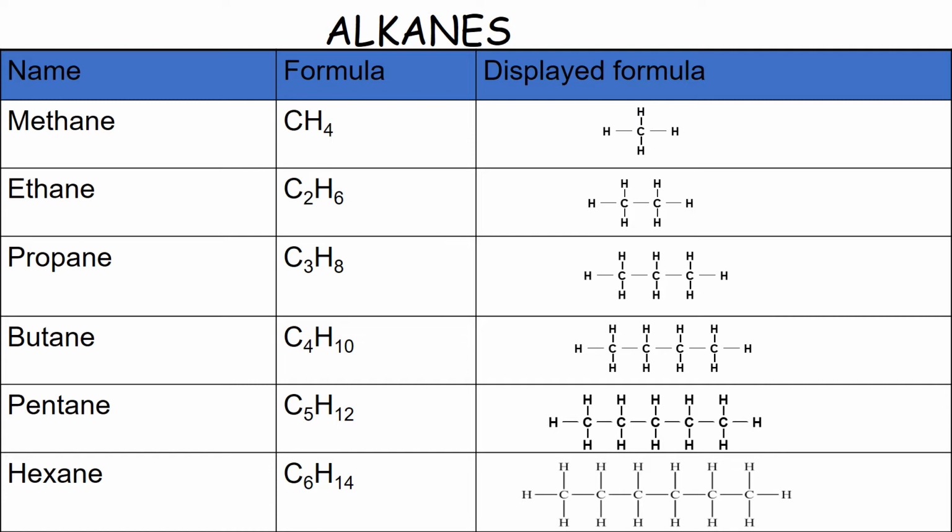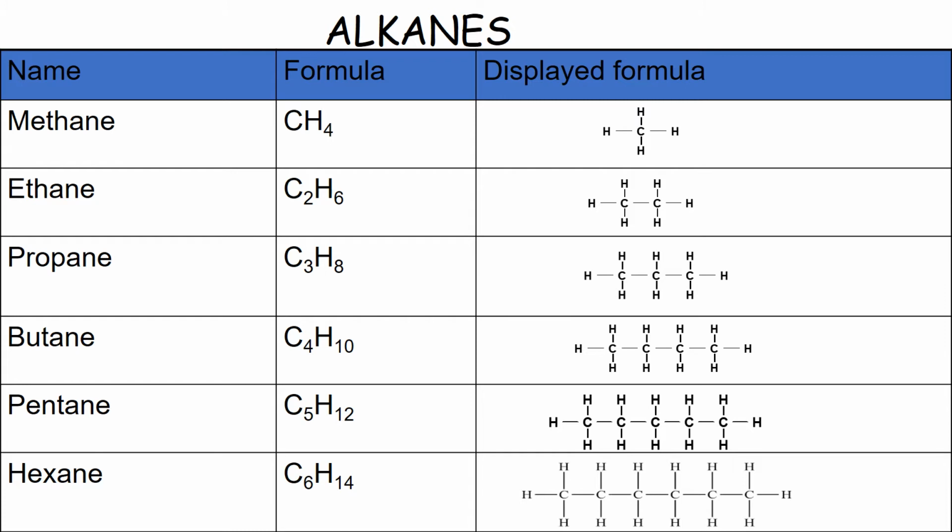And if you remember what a covalent bond is, it's where the electrons are shared. So to make sure when you're drawing these correctly, every carbon atom should have 4 lines coming off it. Hydrogen, because it only has 1 electron with which to share, should only have 1 line coming off it. So if we look at this hydrogen here, it's got 1 line going to the carbon, and if we look at that carbon atom in isolation from the other one, we can see there's 1, 2, 3, 4 lines coming off it. Propane follows the same pattern. So there are 3 carbon atoms and each carbon has 4 lines coming off it.